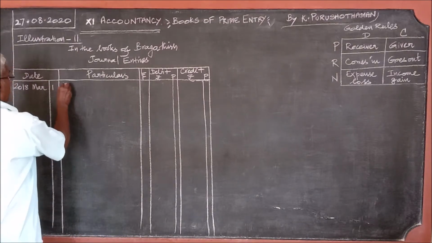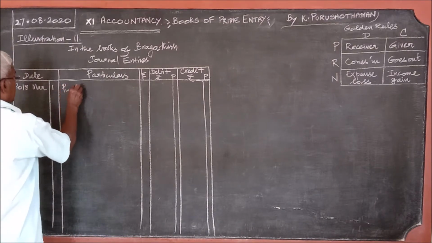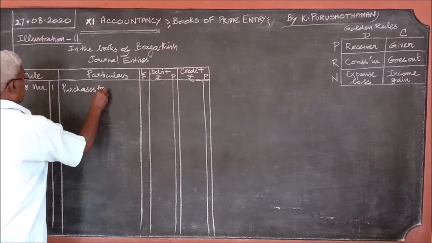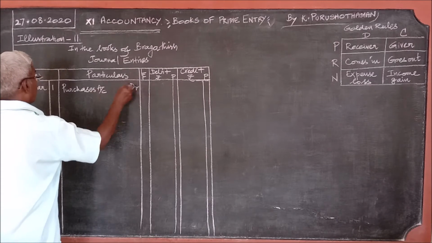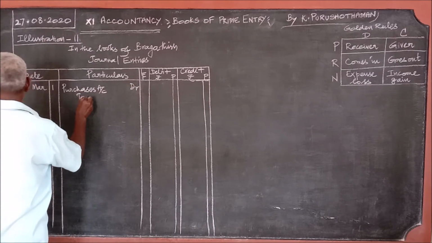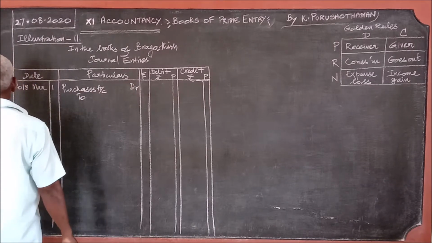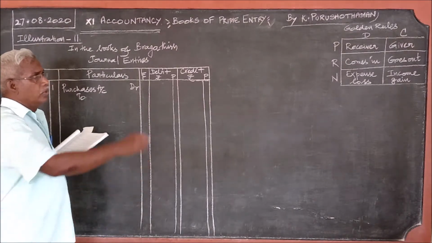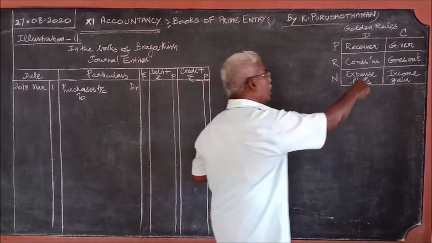Purchased goods. When goods are purchased, goods are coming in. So purchases account debit. On credit, he has bought on credit. So in that case, no question of cash going out.